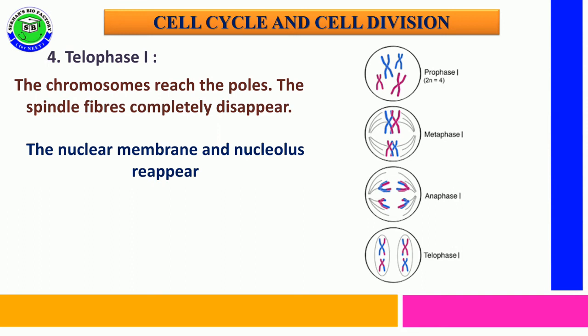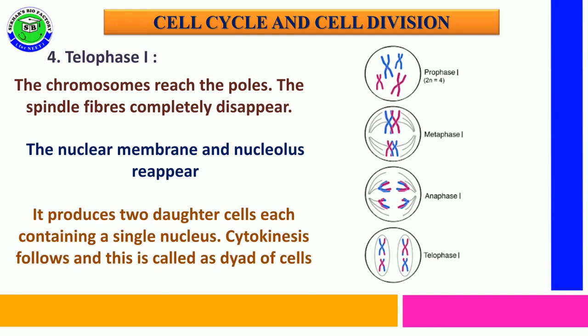Along with that, the nuclear membrane and nucleolus reappear around the chromosomes present at opposite poles, and this stage finally produces two daughter cells containing a single nucleus with cytokinesis, and after the cytokinesis it results in the formation of two haploid cells, and these are called dyads.